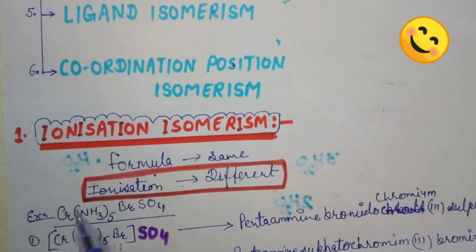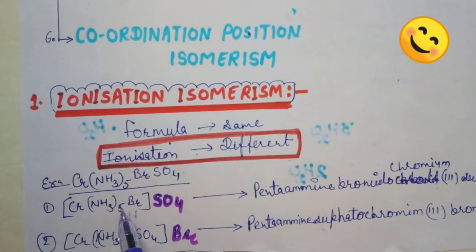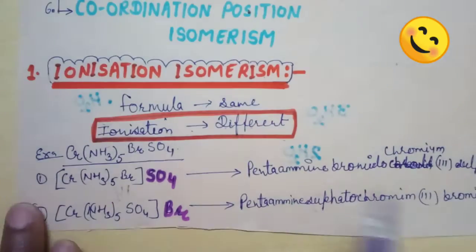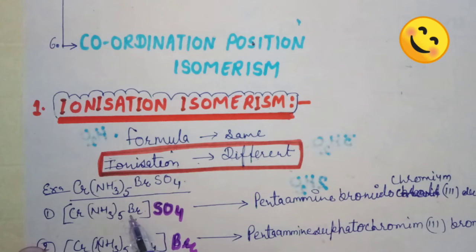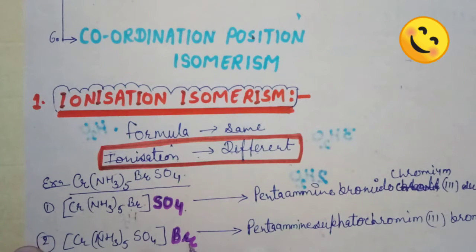Let's see the example: [Cr(NH3)5Br]SO4. It is the formula of a complex compound. Now what will be the entity? There are two types of entities. NH3 is a ligand in both compounds, but when Br is in the entity, then SO4 is in the ionization sphere, and when SO4 is in the entity, Br is in the ionization sphere.